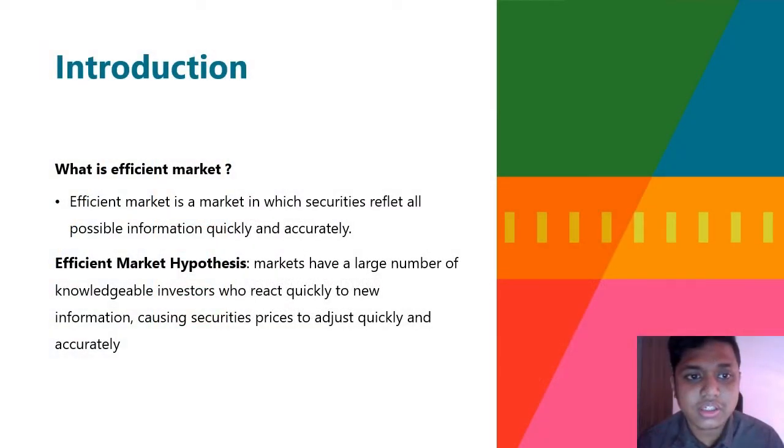Okay, firstly the introduction. What is an efficient market? An efficient market is a market in which securities reflect all possible information about securities quickly and accurately, based on the stock market. Efficient market practices relate to markets that have a large number of knowledgeable investors who react quickly to new information, causing securities prices to adjust quickly and accurately.